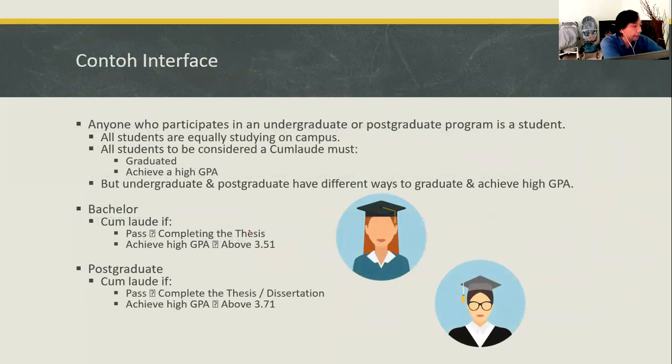In an interface example, let's say in an academic information system, we have undergraduate students and postgraduate students. The rule would be that anyone who participates in an undergraduate or postgraduate program is called a student. All students are equally studying on campus.